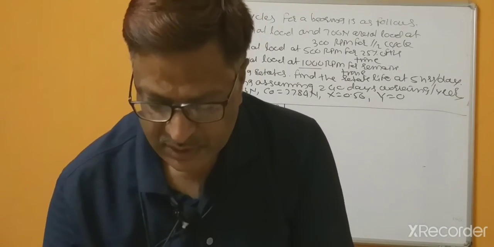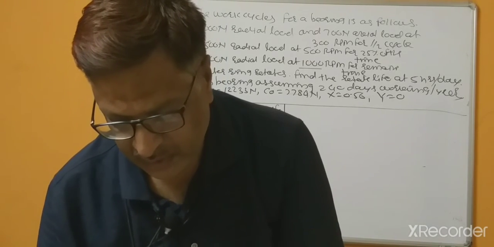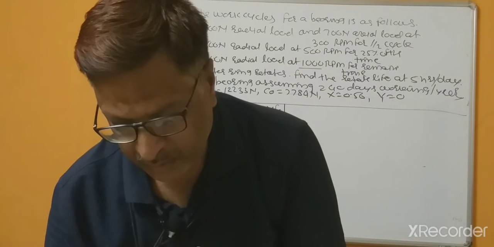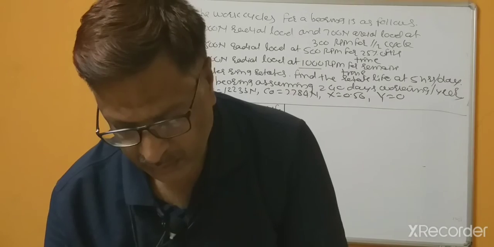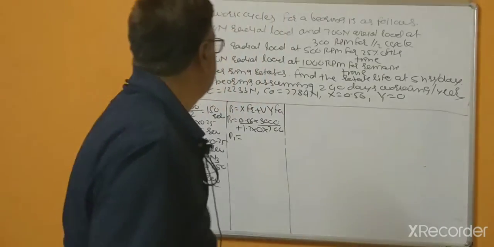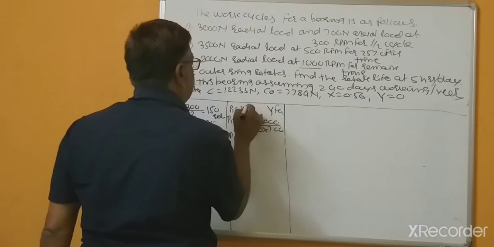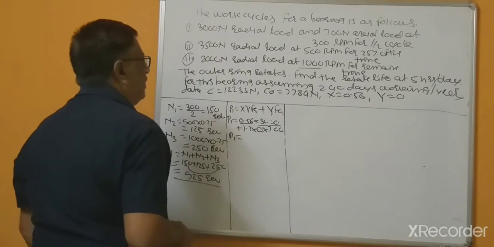So we'll check the basic equations. Sorry, because we consider this, actually this is V FR plus Y FA.